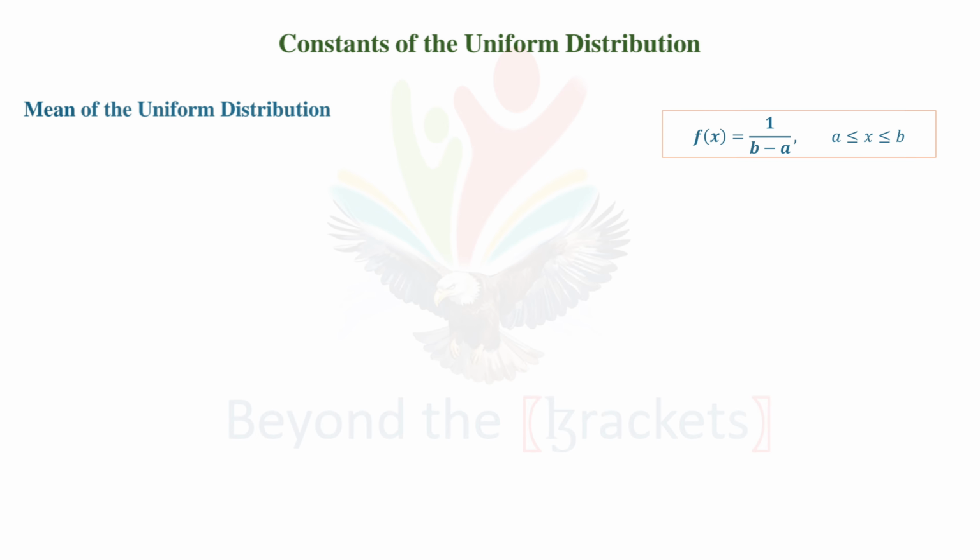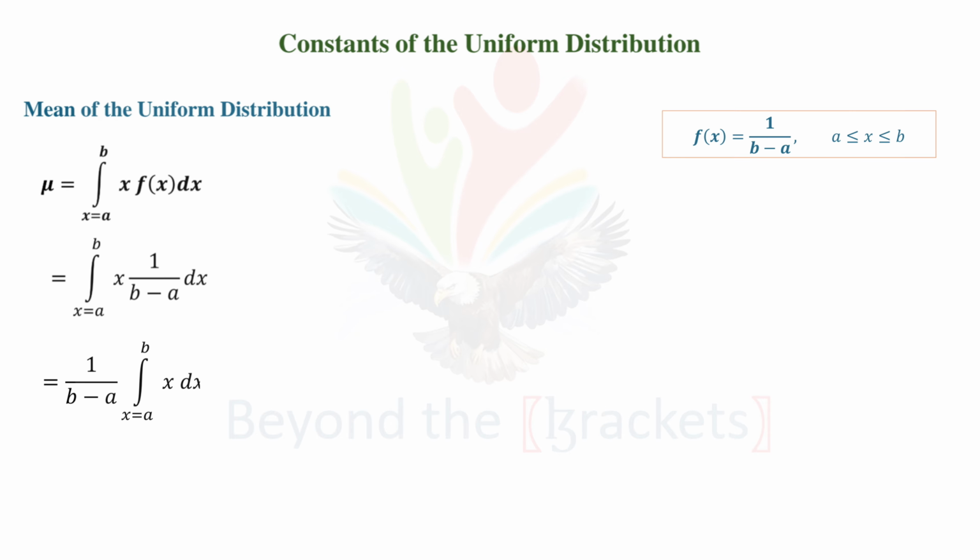We know that uniform distribution is a continuous probability distribution for which the mean is given by the integral from a to b of x times f(x) dx. Substitute the value of the probability density function, f(x) = 1/(b - a). Since we are integrating with respect to x, the constant 1/(b - a) can be taken outside the integral. We are left with the integral of x with respect to x.